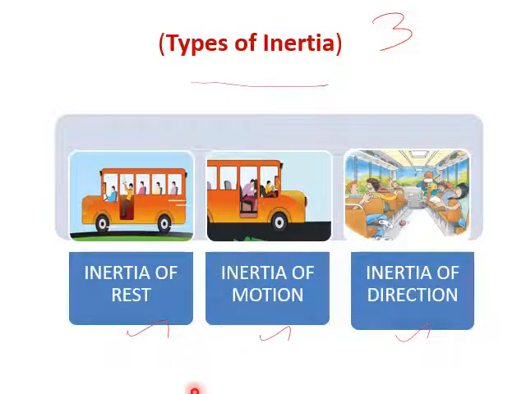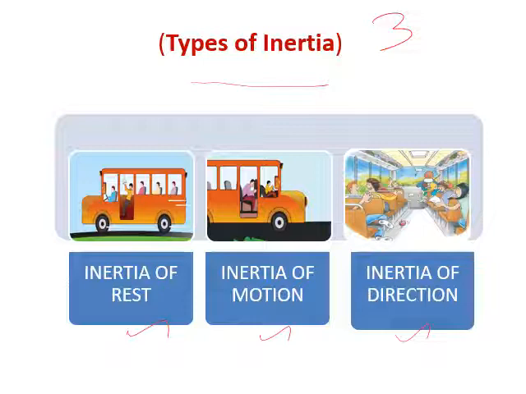If a brake is applied, he moves forward. Why does he move forward? During the movement condition, both the bus as well as the person are in motion. If the brake is applied, the bus comes to the rest condition, whereas our body wants to move in a continuous motion state, so he moves forward.